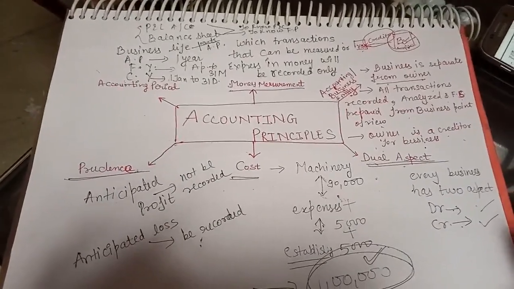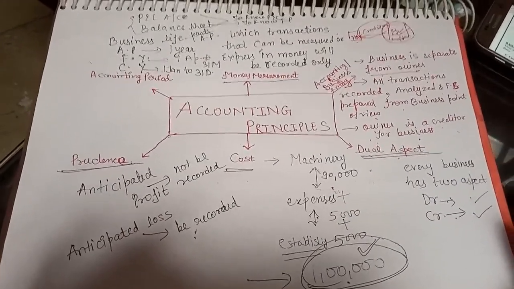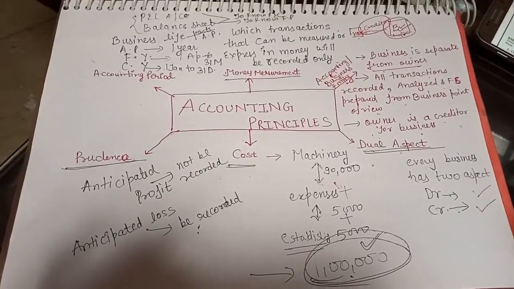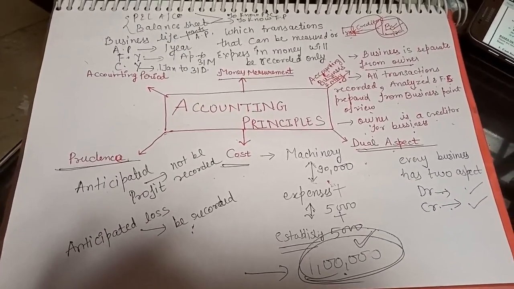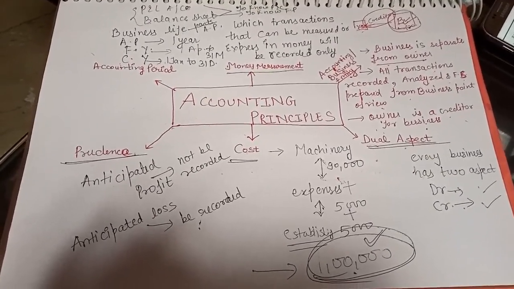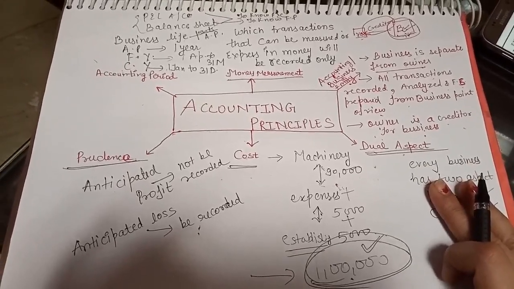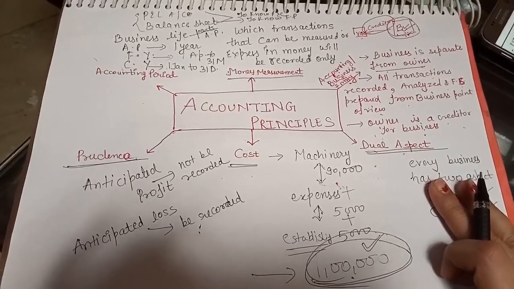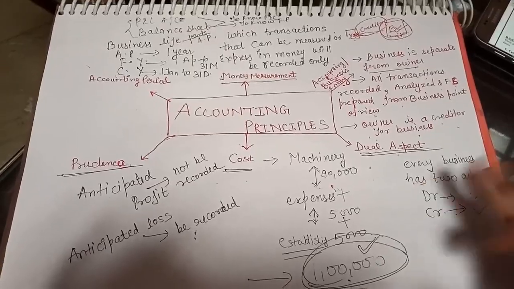Clear? So these 6 principles are very important, so that's why I have explained. Rest you just have a look in the book they all have given. These principles you have to keep in your mind when you will record the transactions. Clear? Thank you.